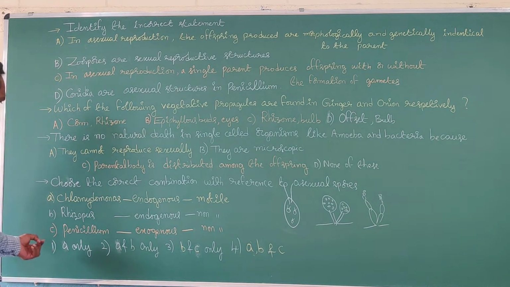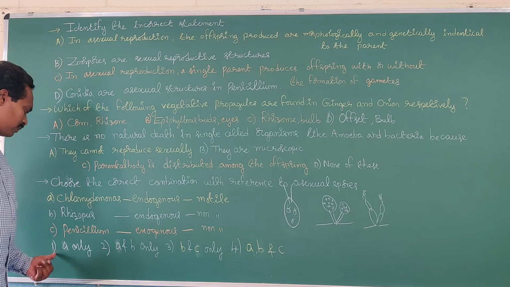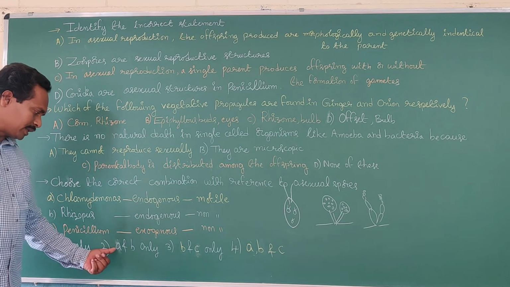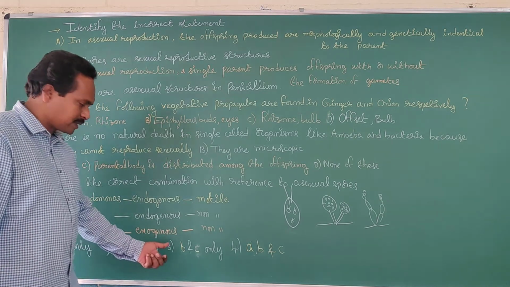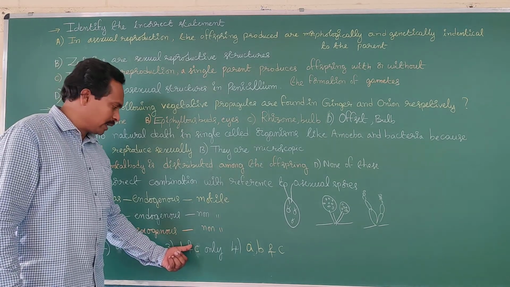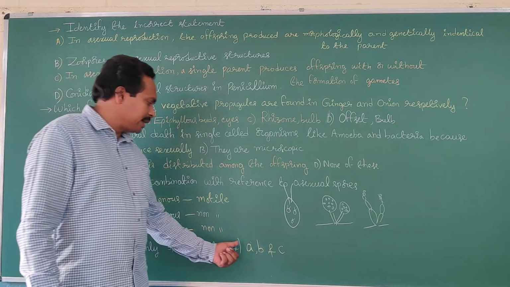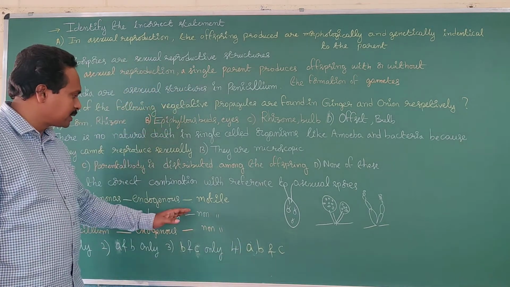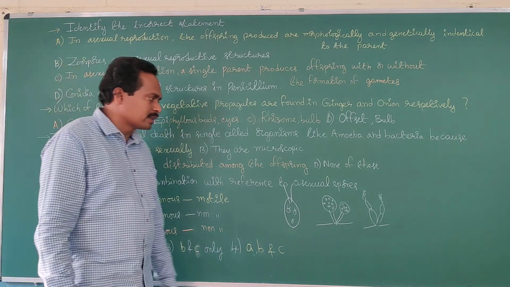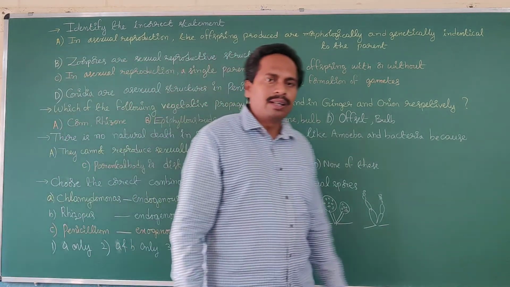What are the given options? The first option is A only. The second option is A and B only. The third option is B and C only. The fourth option is A, B, C. All these three are correct with reference to asexual spores.